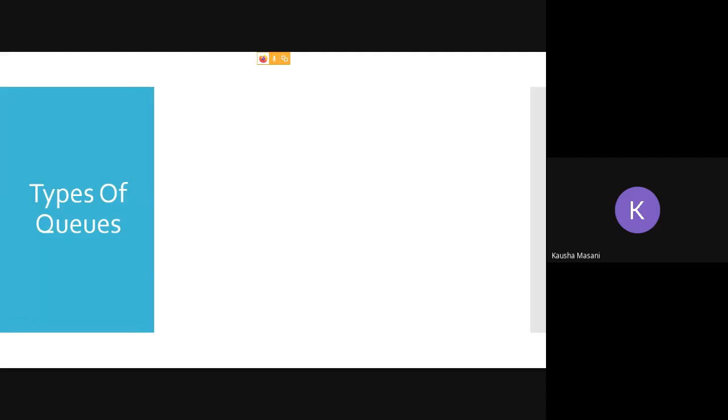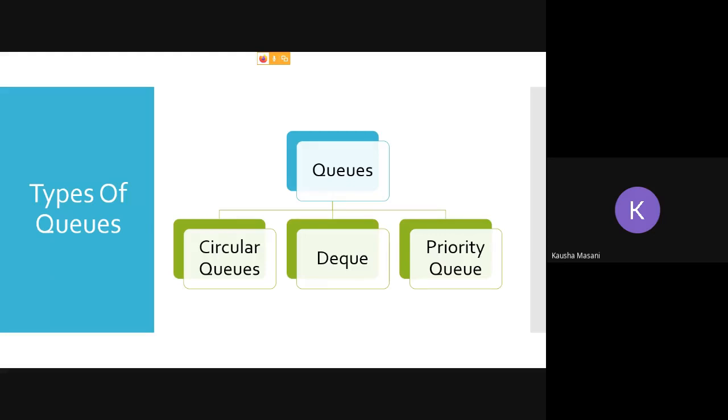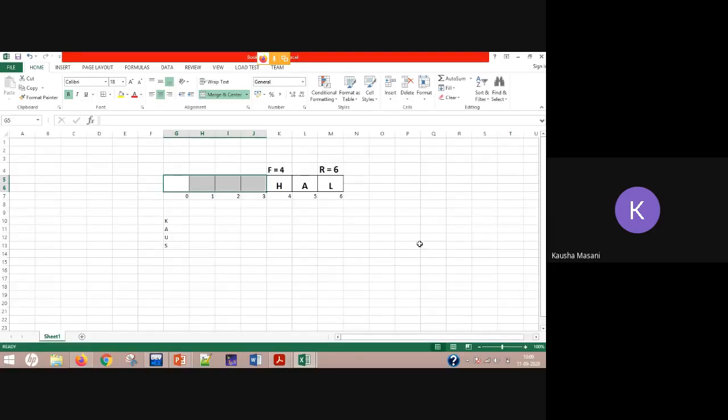So that's why types of queues were introduced. Now there are majorly 3 types of queues. One is your circular queue, one is DQ, and one is priority queue. We are going to see each of them one by one. First of all, we are going to see circular queue. From the name itself you can make out that it will be something related to a circle, and we have discussed that this highlighted space is getting wasted. We don't want to waste it anymore.